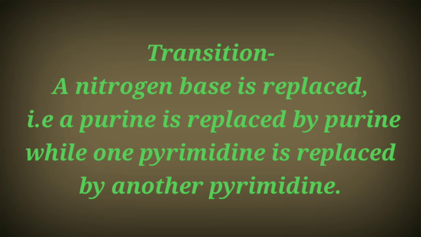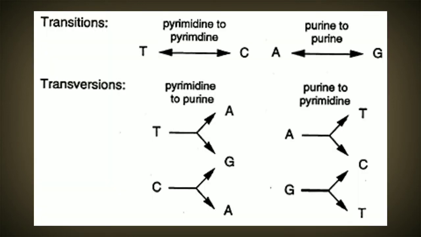The next is called transversion, where a purine base is replaced by a pyrimidine base or vice versa. Let's take the example from this figure. Here in transition, as you can see, a pyrimidine is replaced by a pyrimidine. That means T, which stands for thymine, can be replaced by a cytosine, or cytosine can be replaced by a thymine in the DNA structure. Or it can be purine with purine: adenine can be replaced by guanine, or guanine can be replaced by adenine.